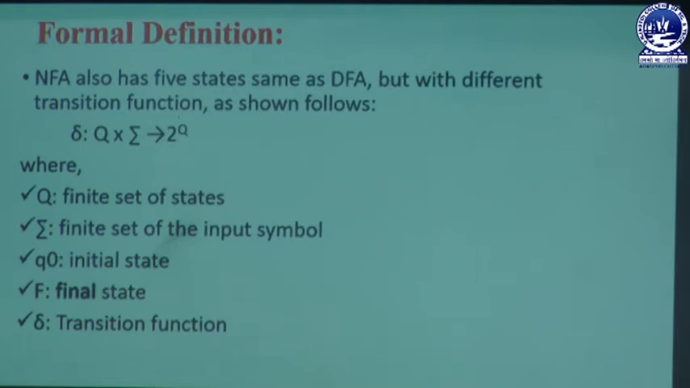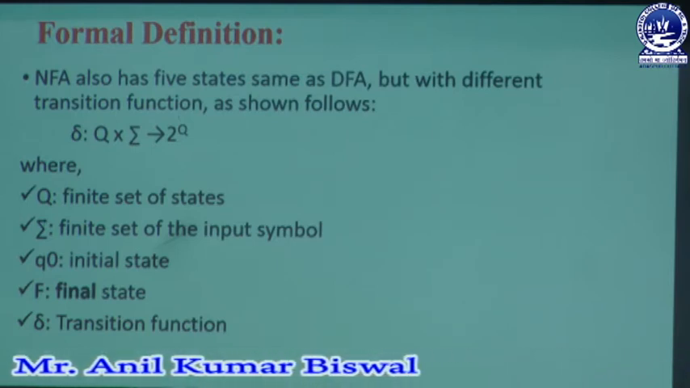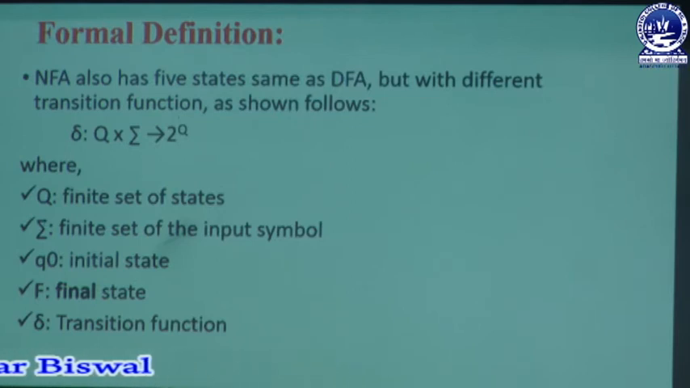That means suppose we have 2 states, then 2 to the power 2 means 4. We can take 4 possible combinations at the time of execution. So here Q is always denoted as a finite set of states, and sigma represents the finite set of input symbols in our NFA concept.